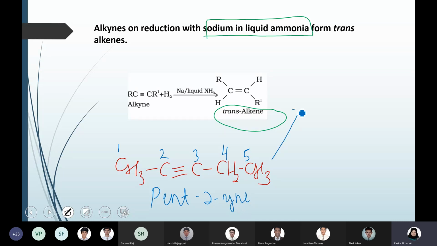Okay, so let's do the reduction with pent-2-yne. Both the reductions we'll do. The first reduction is with Lindlar's catalyst, that is adding hydrogen, so you can even show on the arrow that hydrogen is added in the presence of palladium on charcoal. So what will be the product you will be getting?